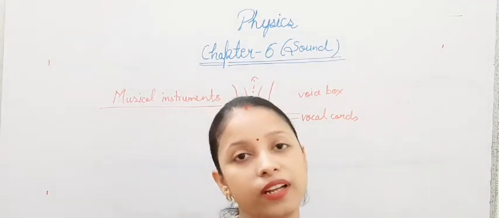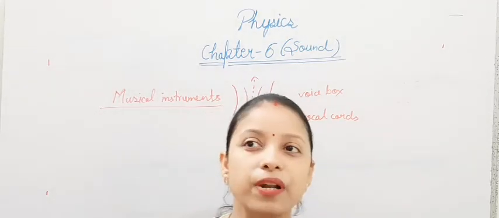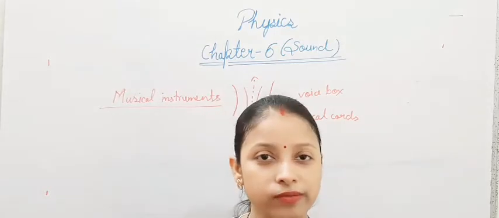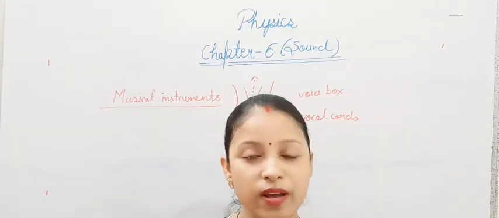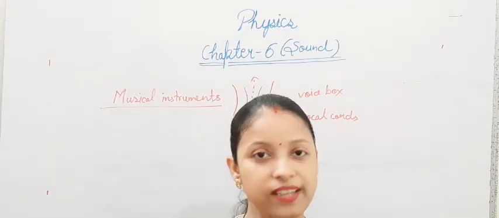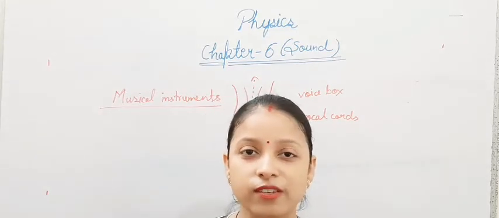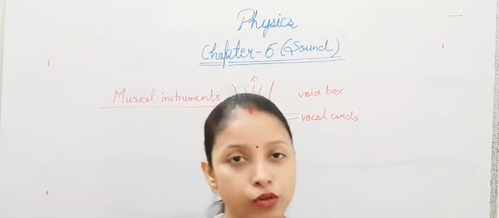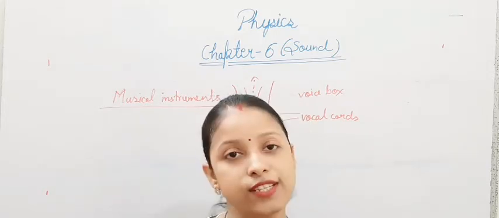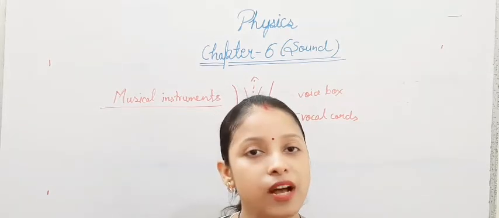So, wind instruments. For example, you can take the French horn, in which you blow air and it makes sound, which you use in your band practice. The trumpet and flute are also examples of wind instruments. How do they produce sound?